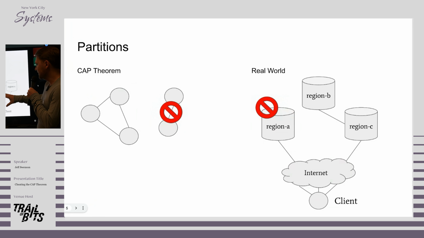When one region of the database is partitioned from the others, it's still available from the perspective of the client if the client is trying to communicate with the system from the internet. It's pretty common that the client gets partitioned from the internet, but unless the client is actually part of your storage system, it doesn't really matter if you have an available partition-tolerant database. The system is still down for the client.